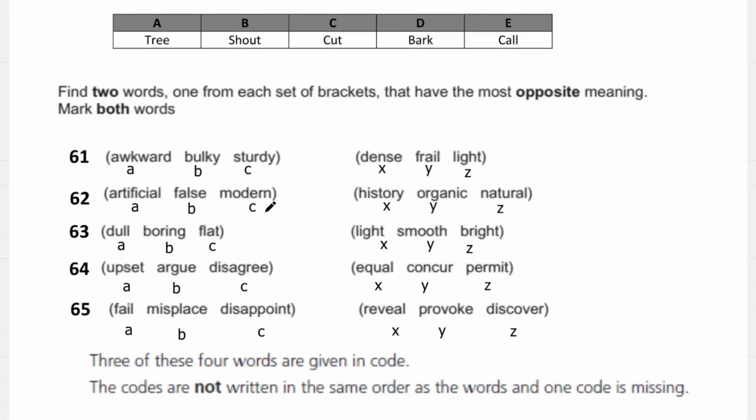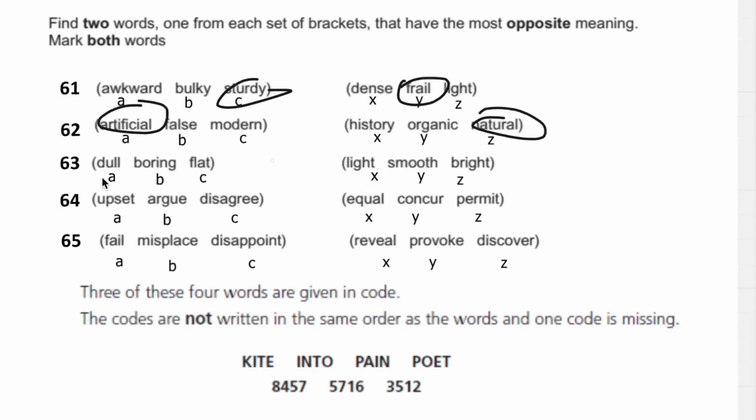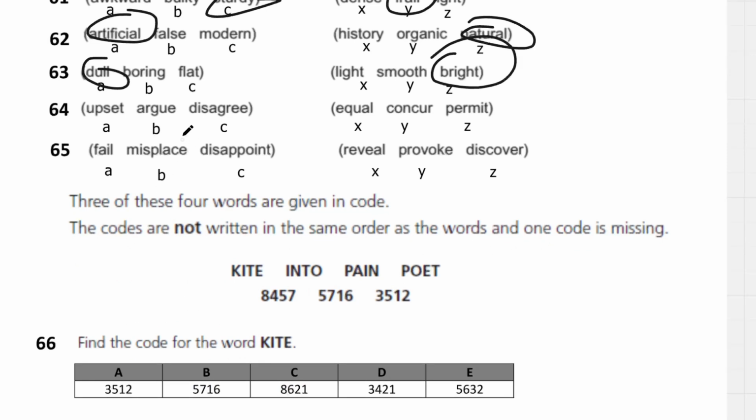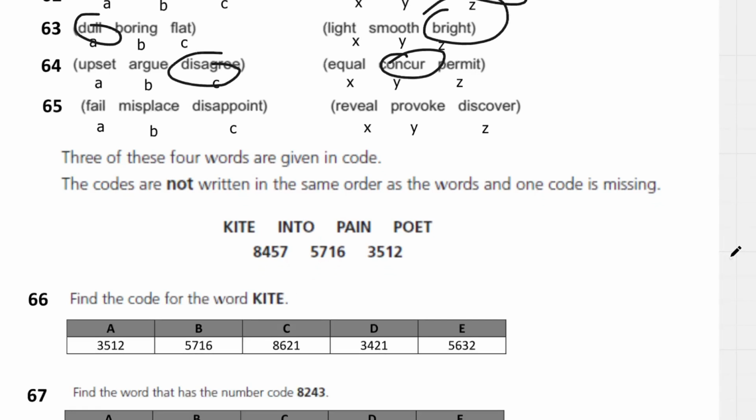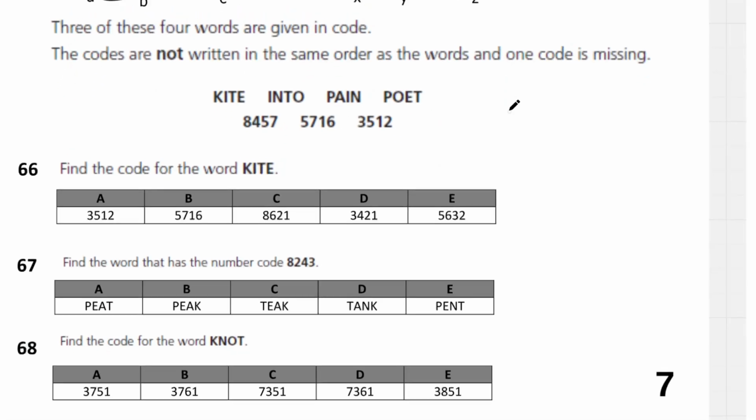Here we have opposites in meaning. So 61 is going to be sturdy and frail, because sturdy means strong, frail means weak. 62 will be artificial and natural, very much opposites. 63 is dull and bright. A light can be dull or bright. 64 will be disagree and concur. Concur means to agree. 65 is going to be misplace and discover. You can lose something, misplace something, and then discover it again.